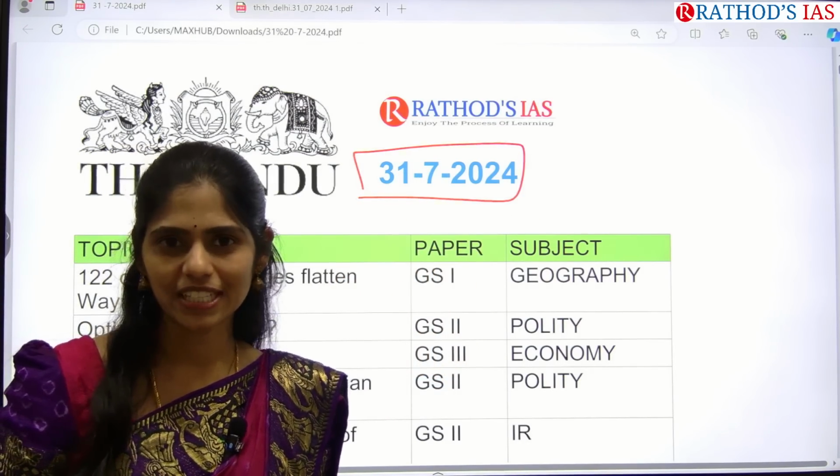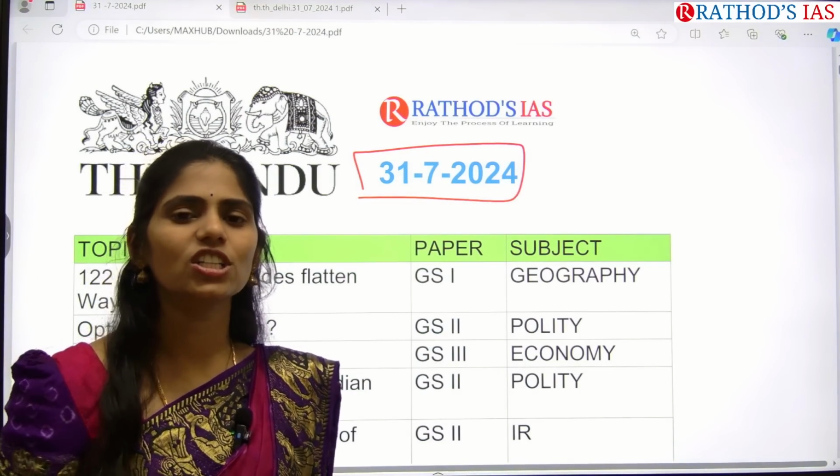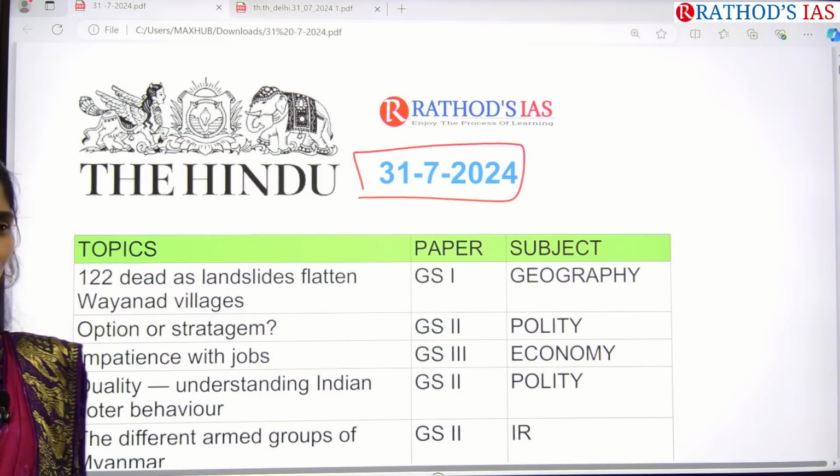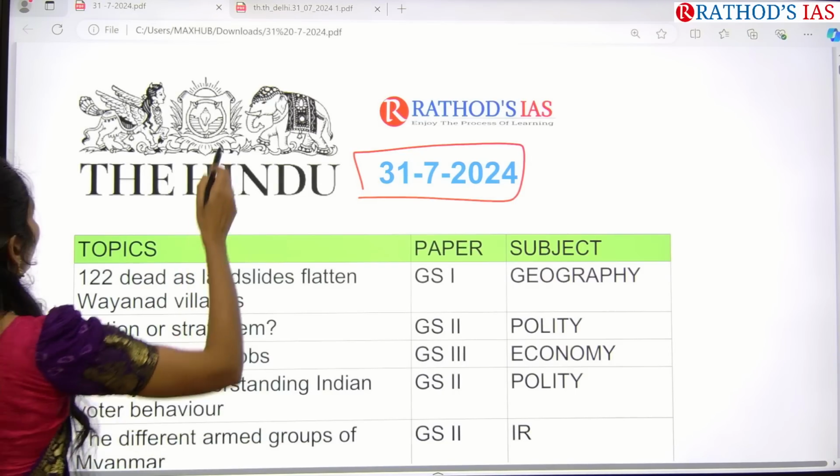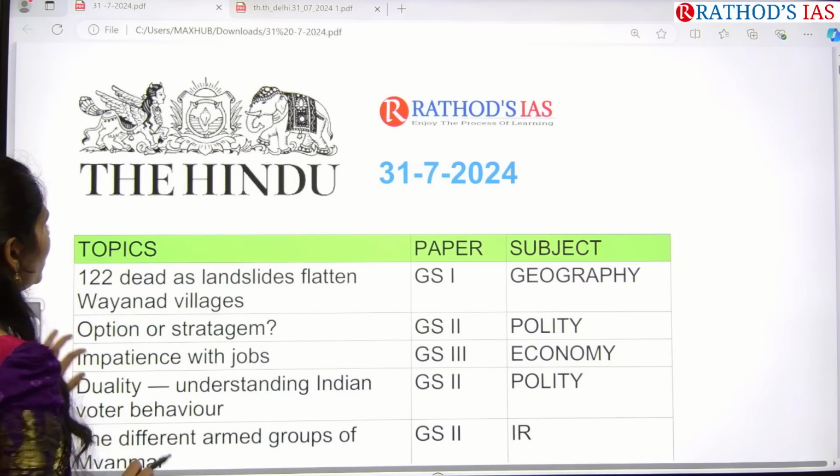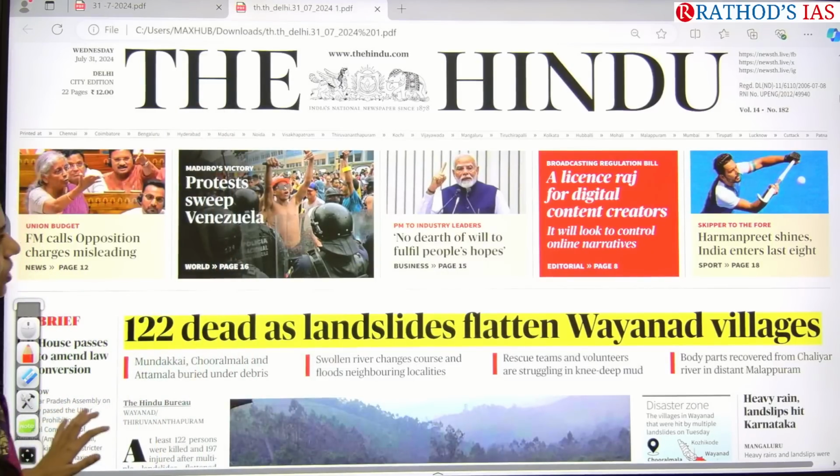So here I am taking the daily edition of The Hindu. Whichever edition you have, you can go to that. There will be no problem with changing of editions. Okay, so let us see the front page of your Hindu. So this is the front page.